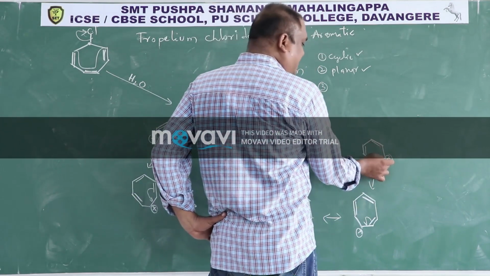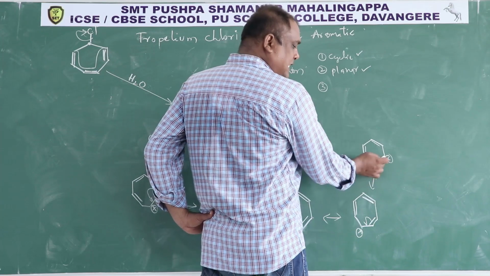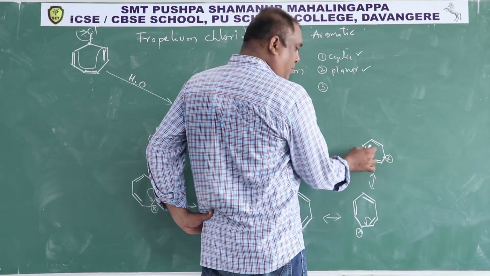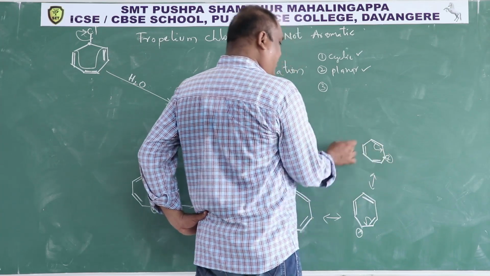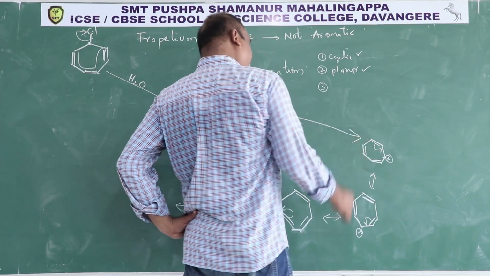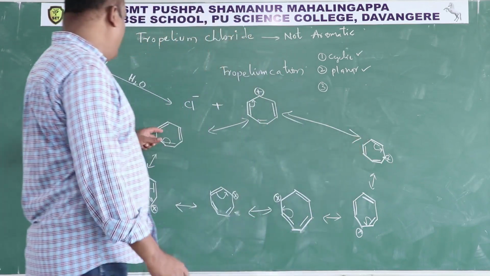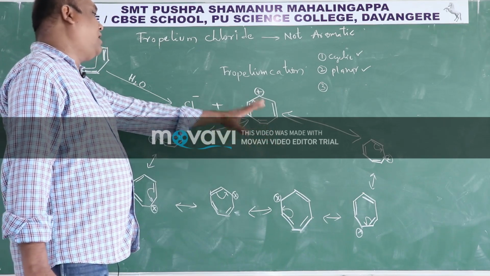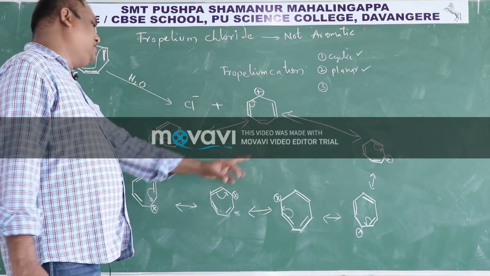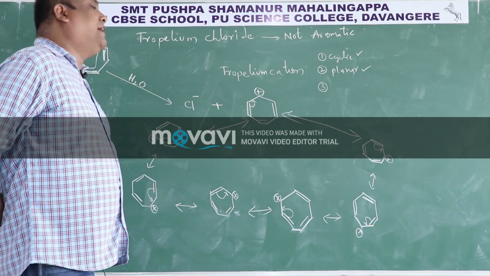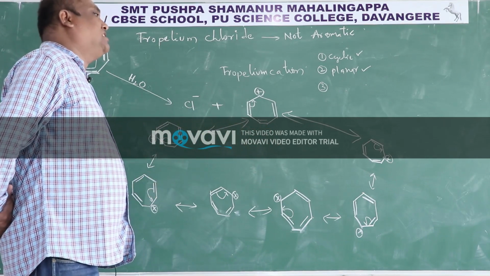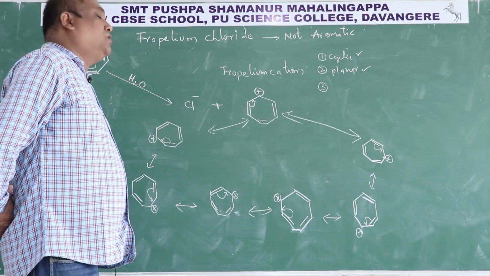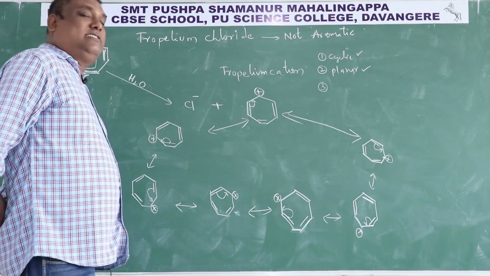This positive charge and this pi bond are in conjugation. This positively charged carbon pulls this pi bond here, then you will get this. So now 1, 2, 3, 4, 5, 6, or 1, 2, 3, 4, 5, 6. So tropylium cation has 6 resonating structures. So greater the number of resonating structures, greater is the stability.